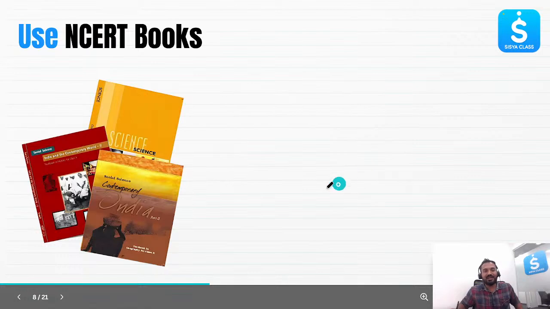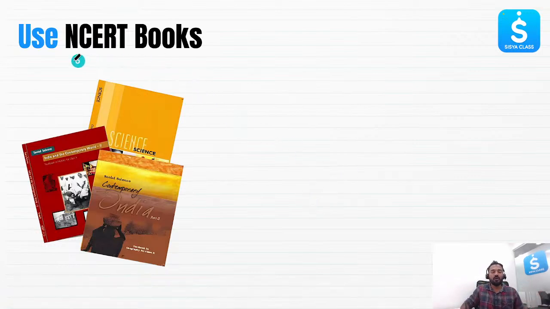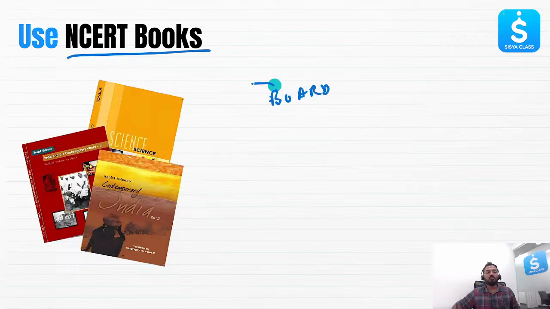Now, to study, you need to stick to the NCERT books. If you ask me personally, with my experience in teaching, I'll tell you, in mathematics, most of the questions which are asked in the board exams, the previous year questions also you can analyze, are completely from the NCERT book pattern. Nothing is asked outside of this. Almost all the questions are from the NCERT books or derived from the NCERT books. So no need to go to the stationery shop and get reference books, no need to stick around the reference books. For the board exams, NCERT books are more than enough.